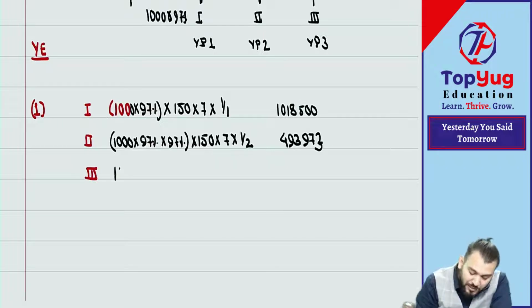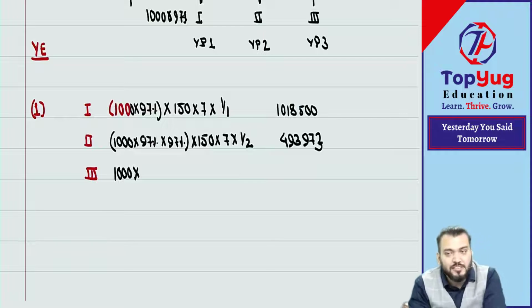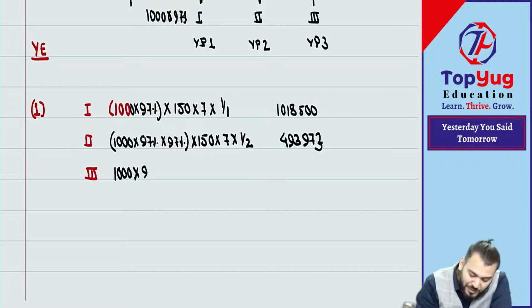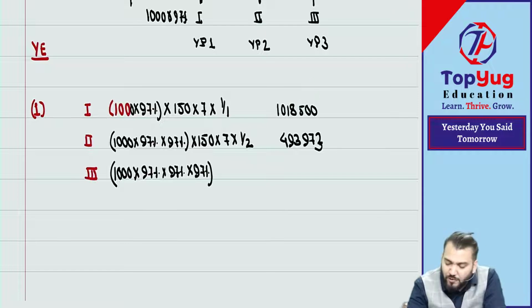Then for the last group, it is 1,000. But how many employees will leave? 3%, 3%, 3%. Correct. So it will be 97% into 97% into 97%. Now what can you do to avoid this decimal? 1,000 into 97% into 97%. Correct.